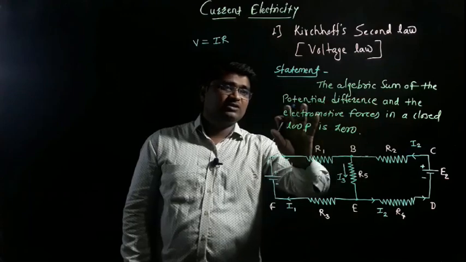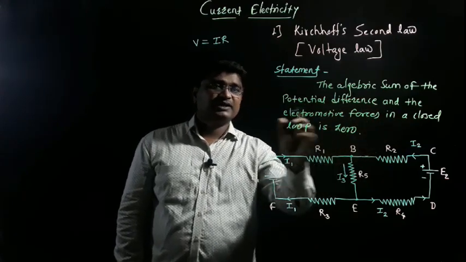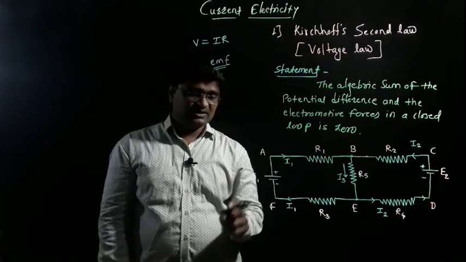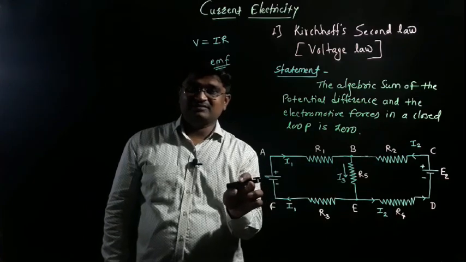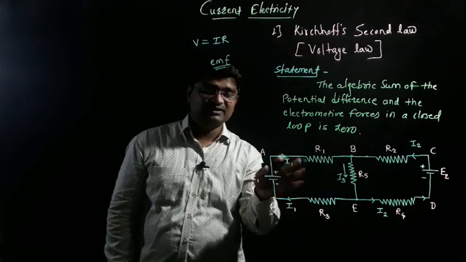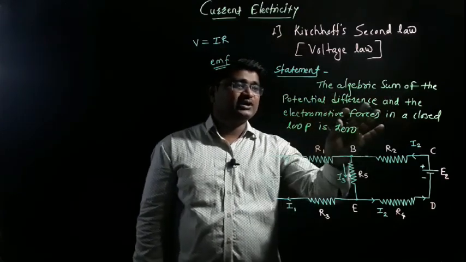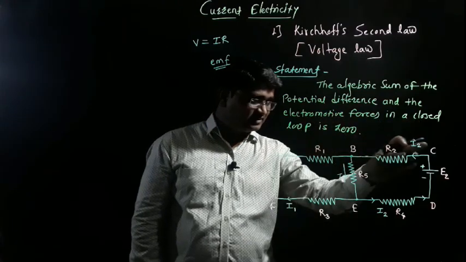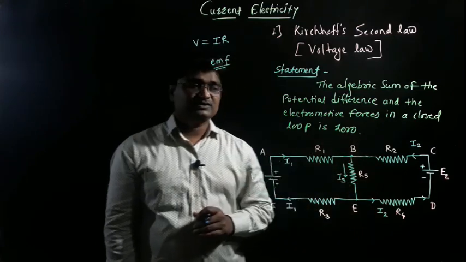So the algebraic sum of potential difference, and what is electromotive force? Electromotive force, that is EMF, will be denoted here by E, because this cell E1 provides the electromotive force, that's why charge moves and current is produced in the given circuit. So the algebraic sum of the potential difference and also the electromotive force in a closed loop, this is a total closed loop, is equal to 0.